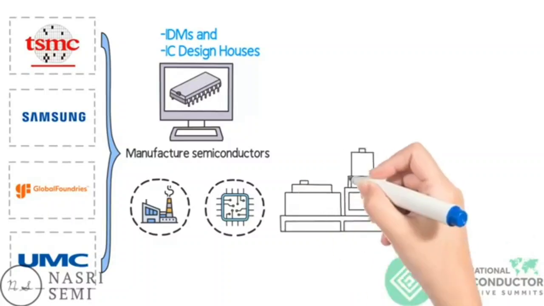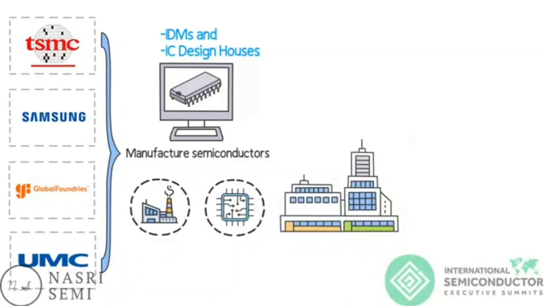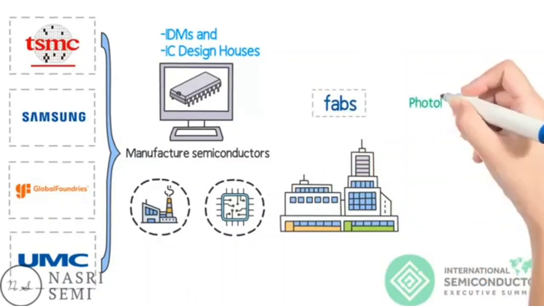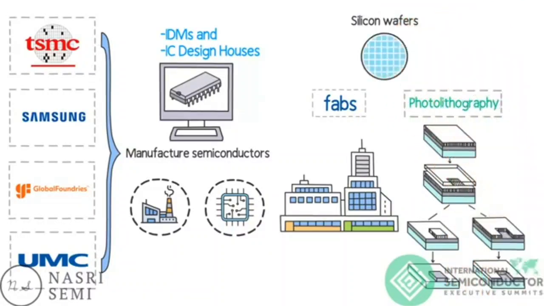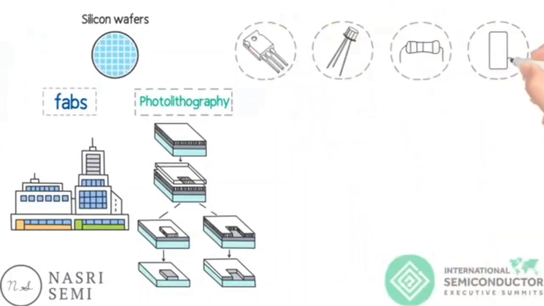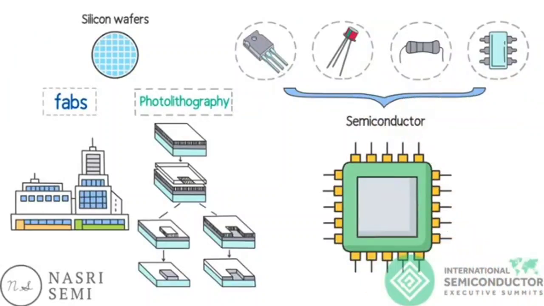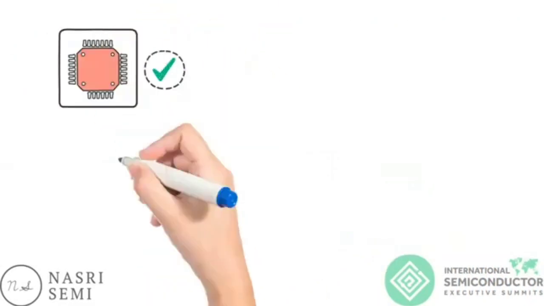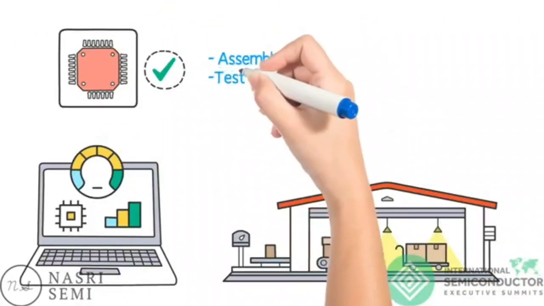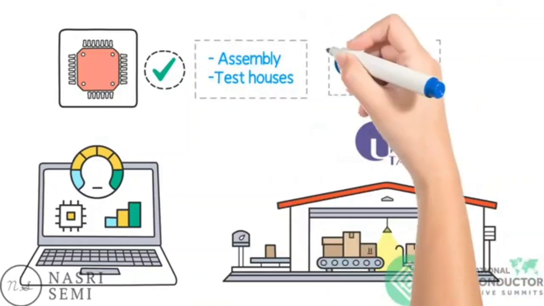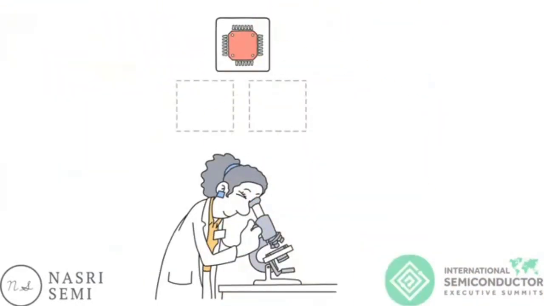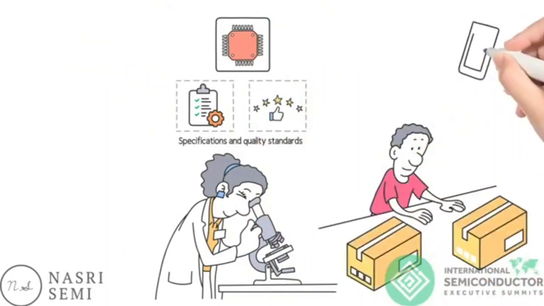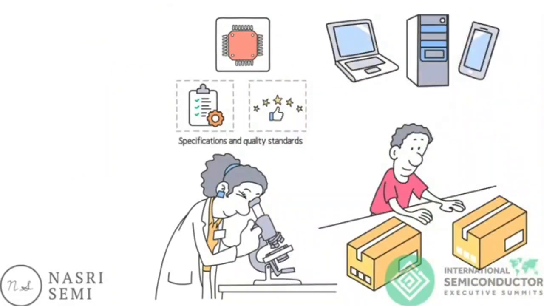They have specialized facilities called fabrication plants, otherwise known as fabs, that use a process called photolithography to etch patterns onto silicon wafers, creating the individual transistors and all other components that make up a semiconductor. Once the semiconductors are fabricated, they are then tested and packaged by companies called assembly and test houses, like Amkor, UTAC, ASE. They test the semiconductors to ensure they meet the specifications and quality standards, and then package them in a way that makes them easy to integrate into electronic devices.